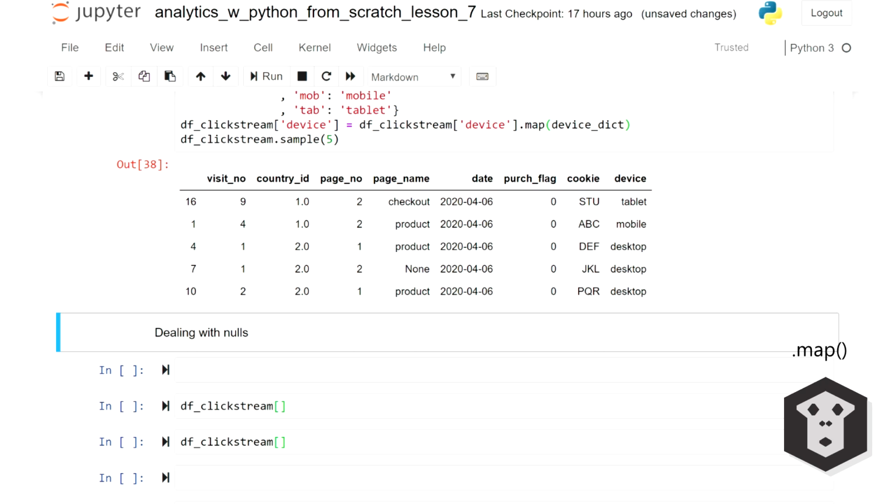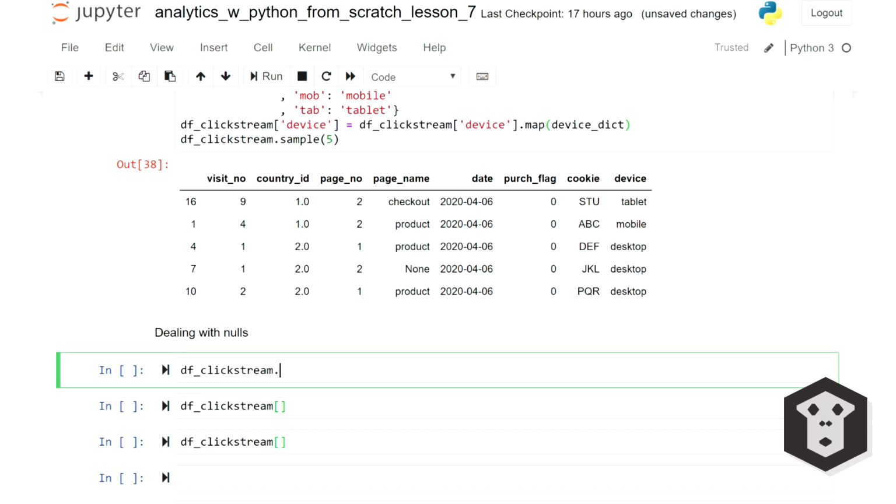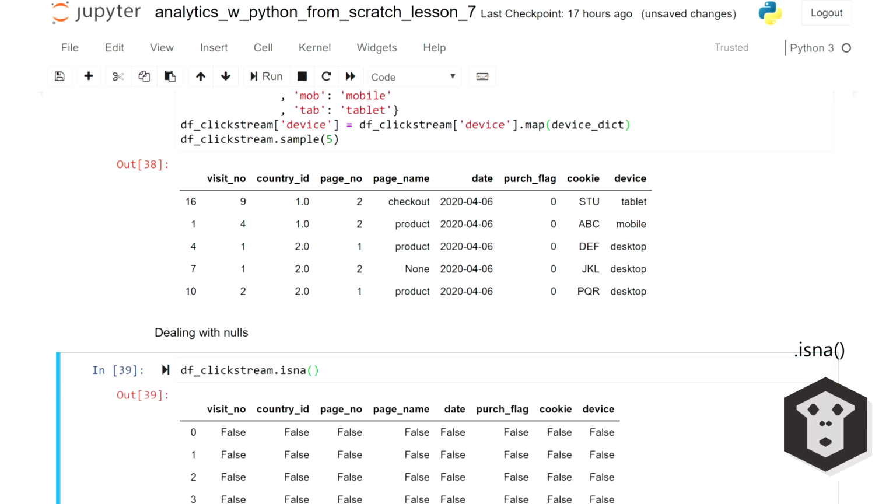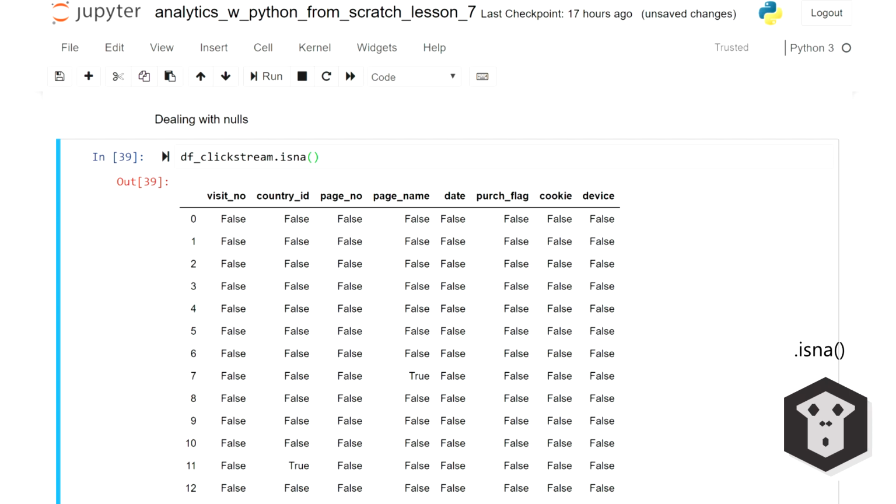Now, nulls. A very frequent problem you have to deal with in analytics and machine learning. The isNA method in Pandas allows you to find out if you have null values or not. You write the name of your data frame .isNA. That returns a data frame of Boolean values. You can see a true here and a true here.